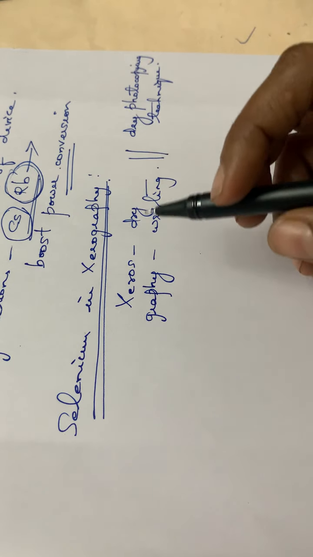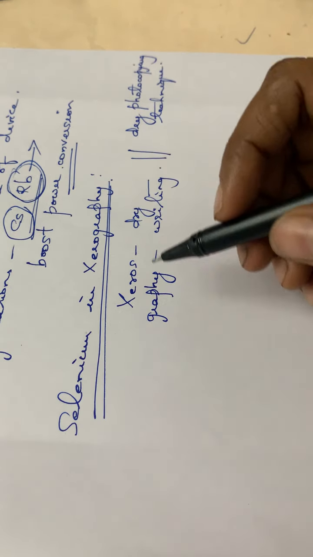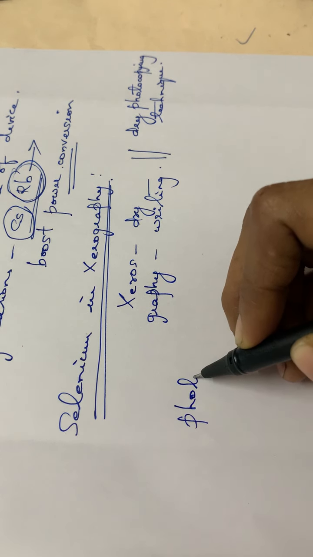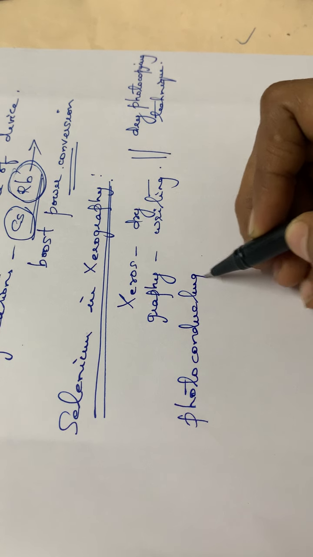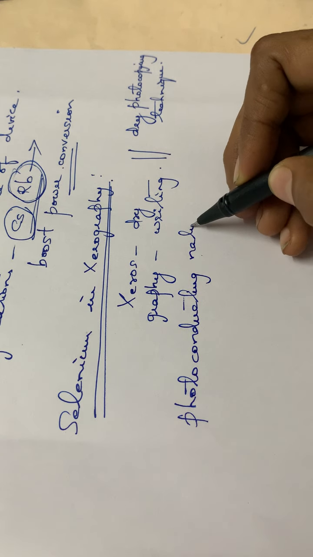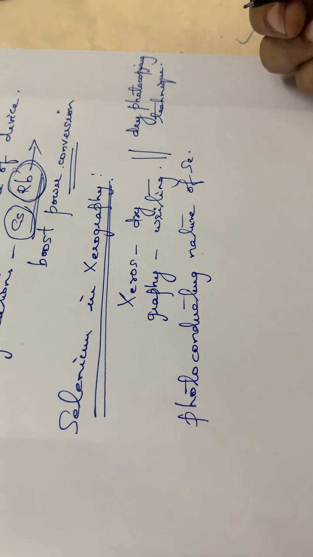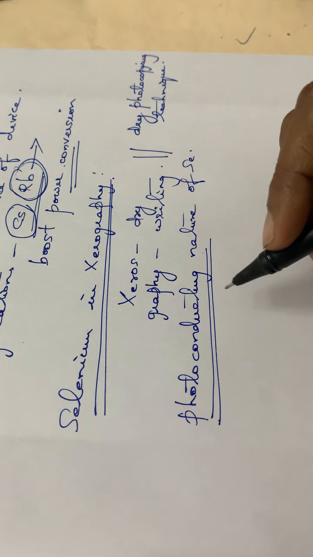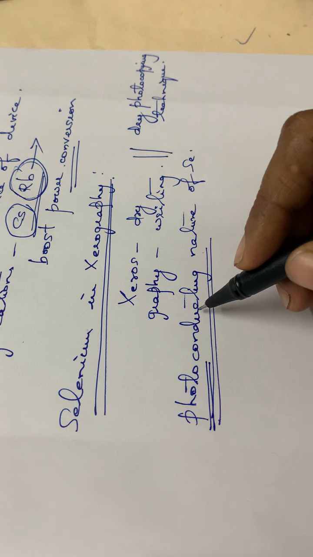See, this process of xeroxing, the main principle behind this xeroxing is that it depends upon the photoconducting nature of selenium. Photoconducting nature of selenium, that is the principle behind this xerox. That means this selenium will be conducting only in the presence of light. That is what is meant by photoconducting.